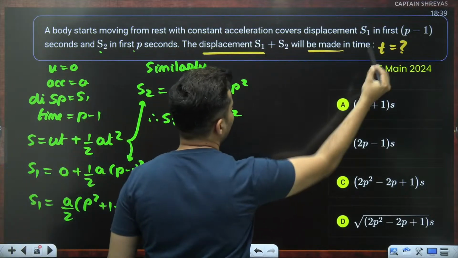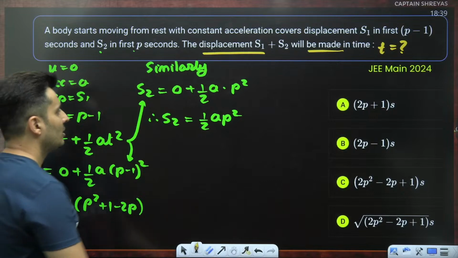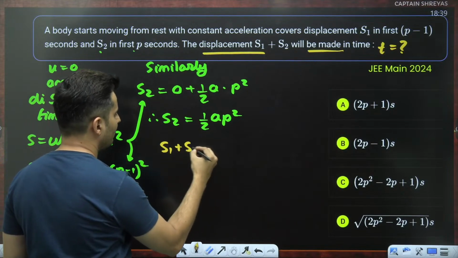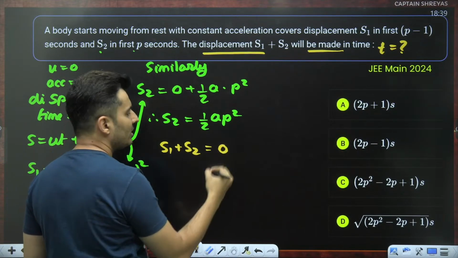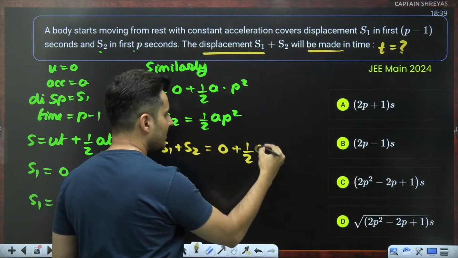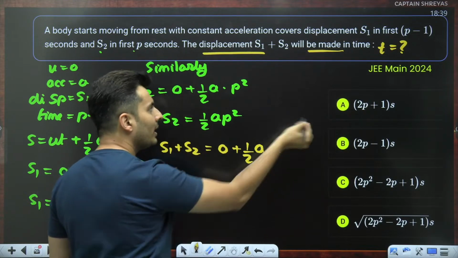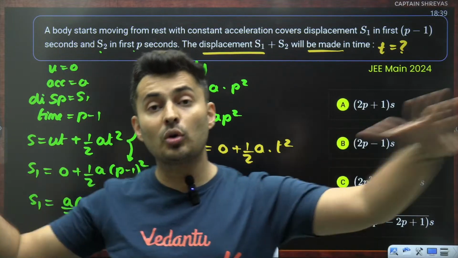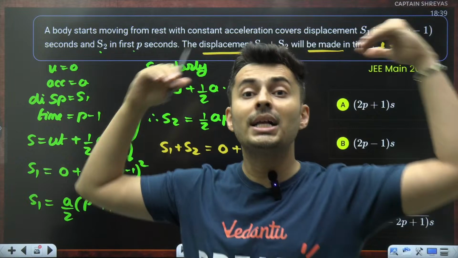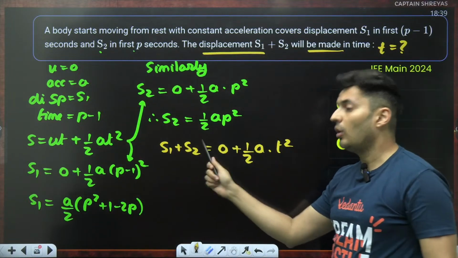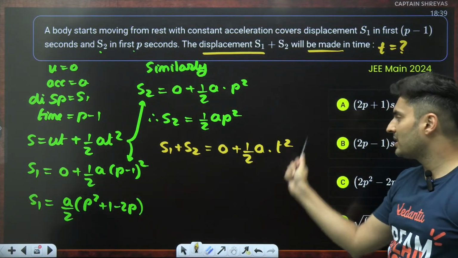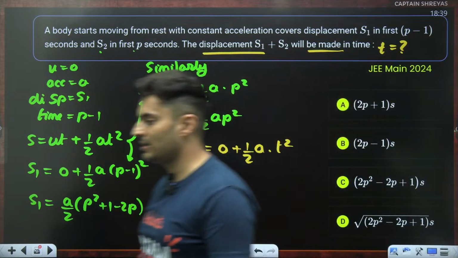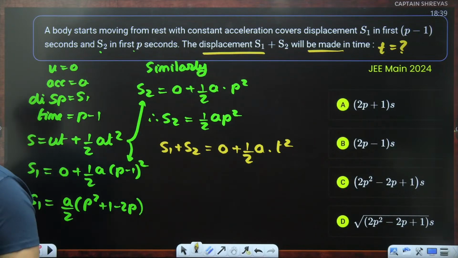For this displacement, time taken is t. So if I had to do S1 plus S2, initial velocity is 0, acceleration is A, time taken, I don't know, that's what I have to find. If it is neither S1 nor S2, but a total displacement of S1 plus S2, for that displacement, how much time do I take? That is what the question is asking us.